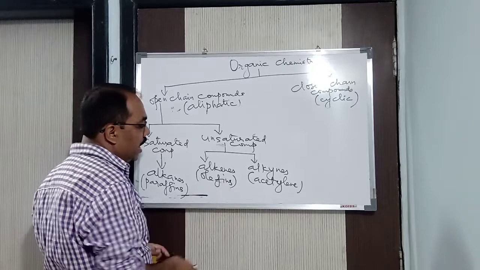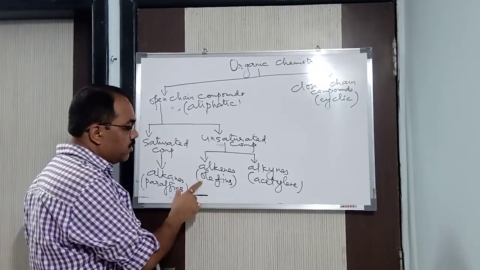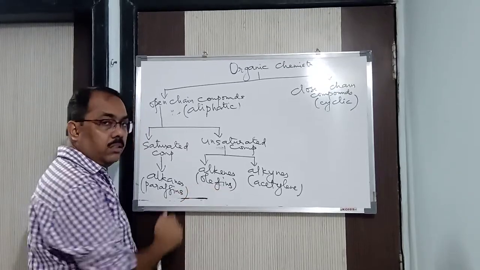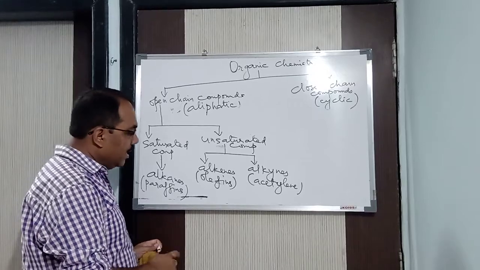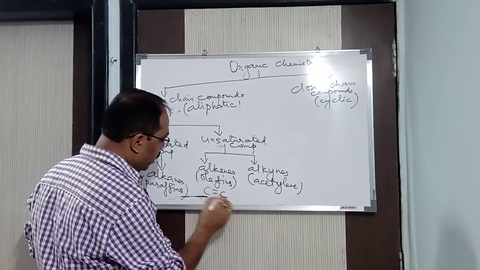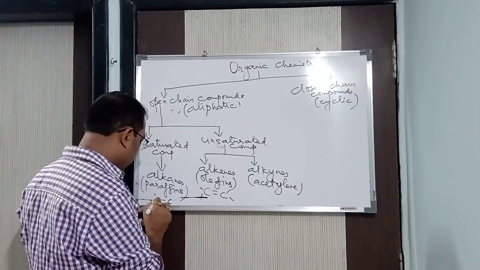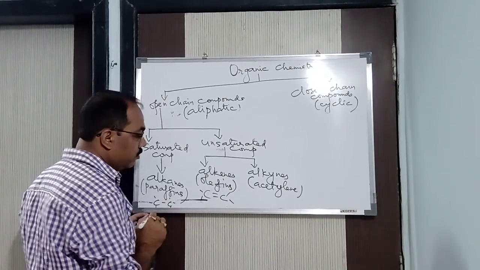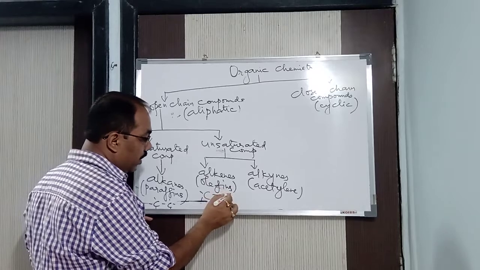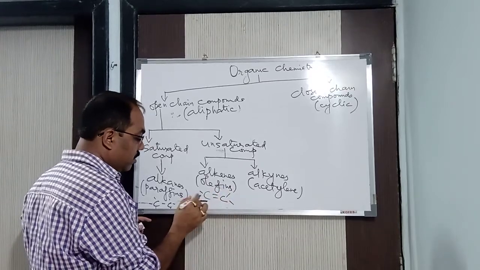Now alkenes are known as olefins. Olefins means oily compounds. These compounds are oily. So alkenes means it has got carbon-carbon double bond. Already I said it just now to you. Alkanes means it has got carbon-carbon single bond. So alkenes has carbon-carbon double bond, as you can see. Clear?